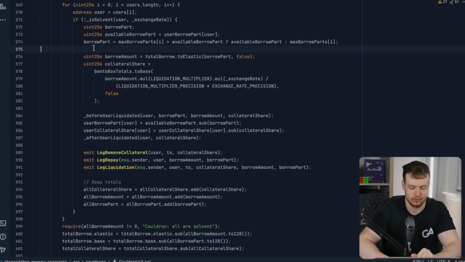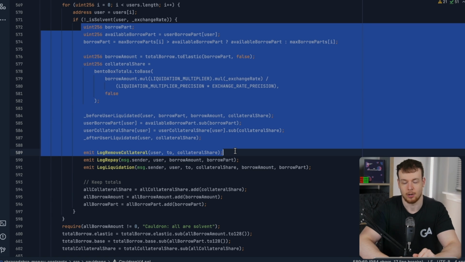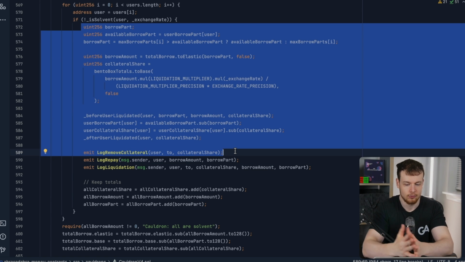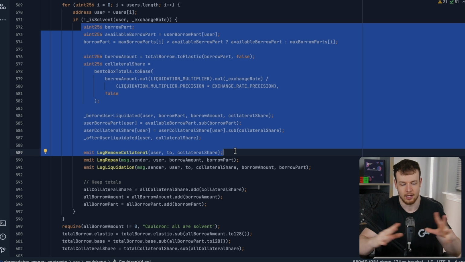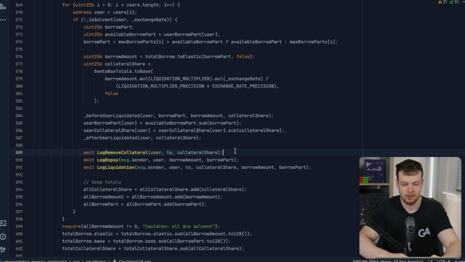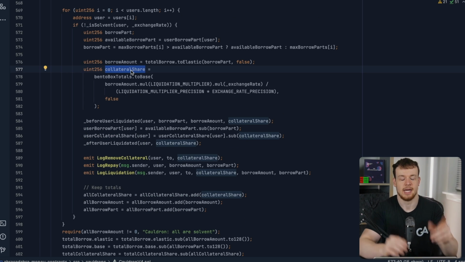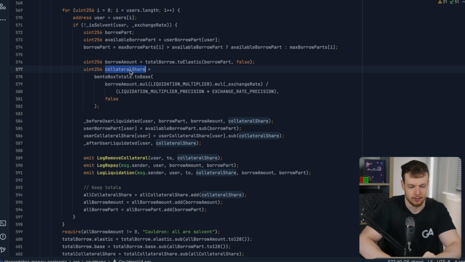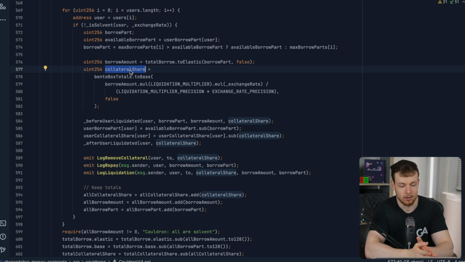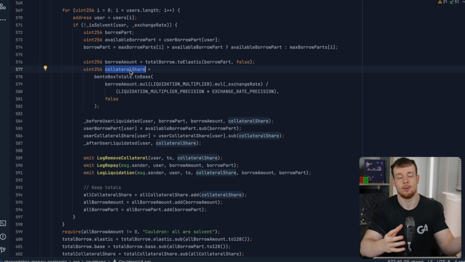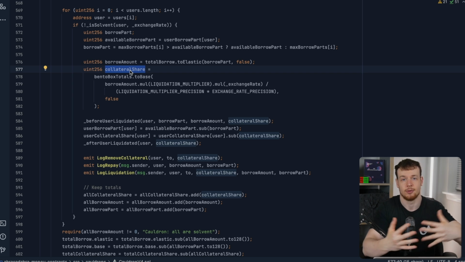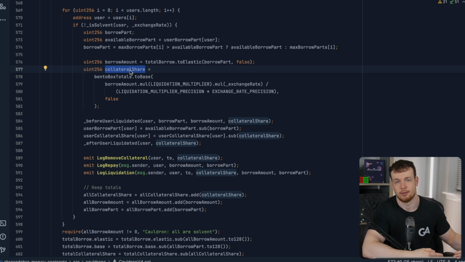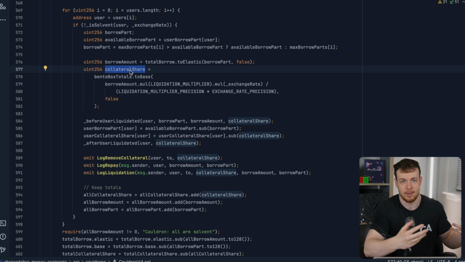So what we're doing here is computing the amount of borrow that should be paid back to close out their position and get everything closed so that the protocol can remain solvent. And then we're also summing the collateral share here that corresponds to the amount that should be borrowed. That is the amount that the liquidator will get. So they will pay back the borrow, and they will also get the portion of collateral that corresponds to that borrowed amount they paid back.